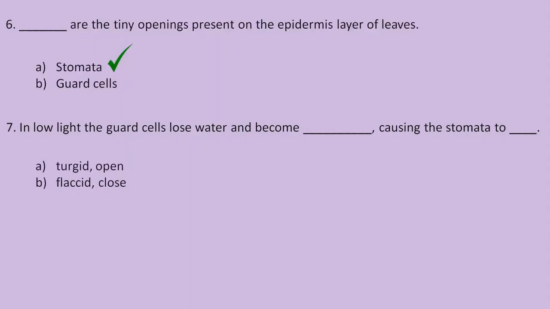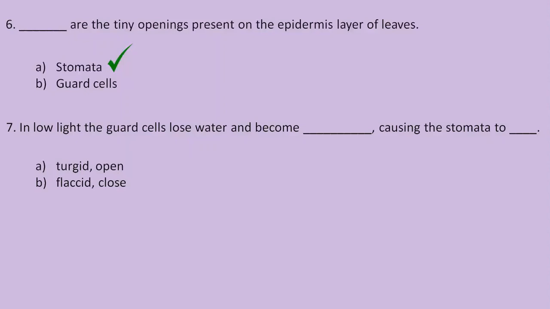Now to answer this question, you have to know the relationship between the guard cells and the stomata. So during the daytime, what exactly happens? When a plant is receiving maximum sunlight, photosynthesis keeps on taking place. And so the guard cells which are surrounding each stoma become turgid, that is swollen with water. And hence the stoma remains open.